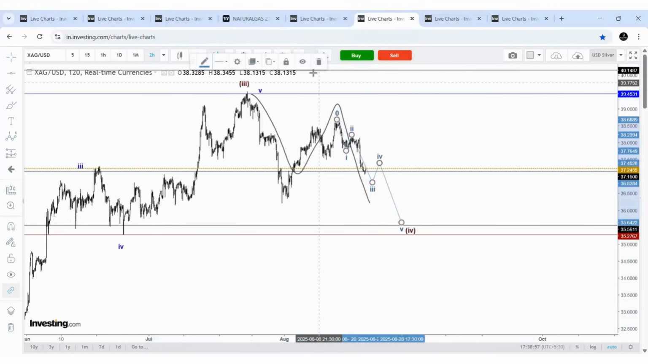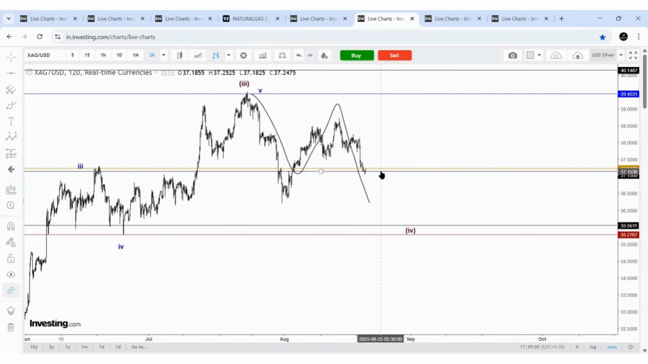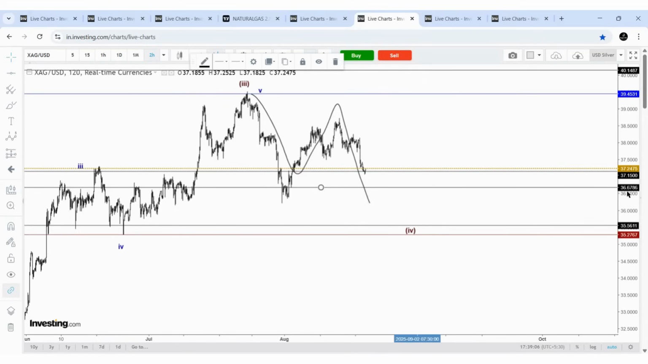Okay, in the previous video I also said that this is the minimum expectation: the price needs to come, and only below this level, 36.67, we can expect the price to go lower to 35.5. But this is what I said in my previous video, please listen to it. So this is the minimum expectation to reach, and below this point we can expect a deeper correction.